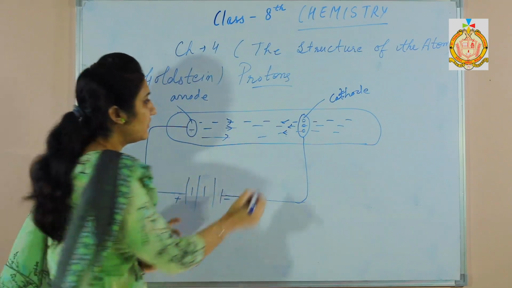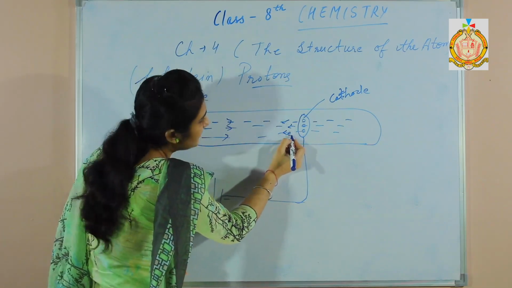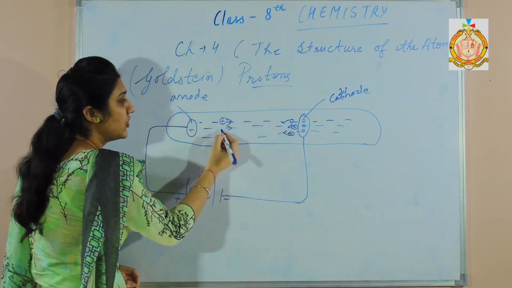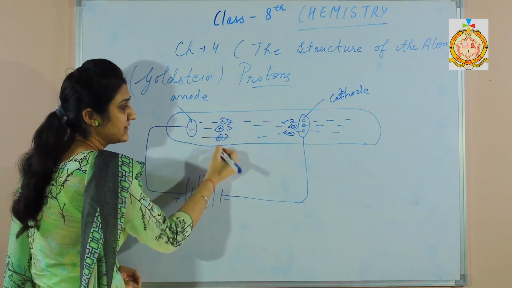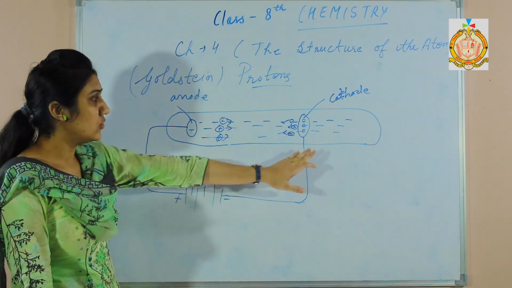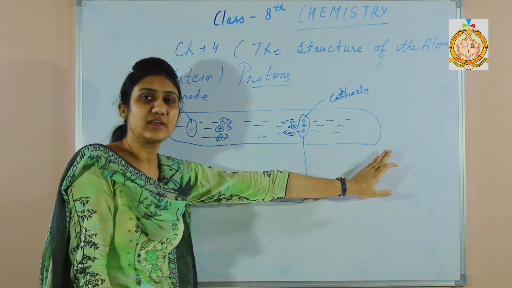Cathode rays are made up of electrons, that is negative in nature. Anode rays are made up of positive particles, and they also cause a red glow on the opposite side of the cathode.